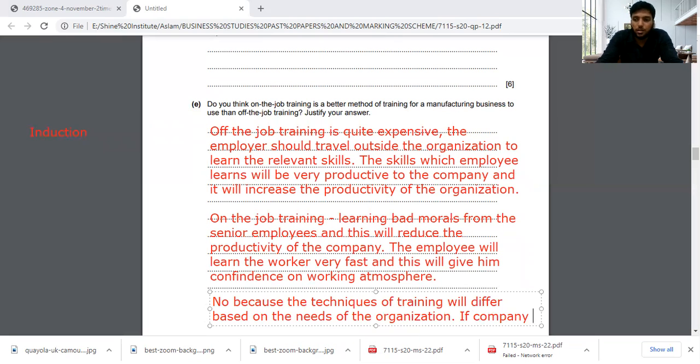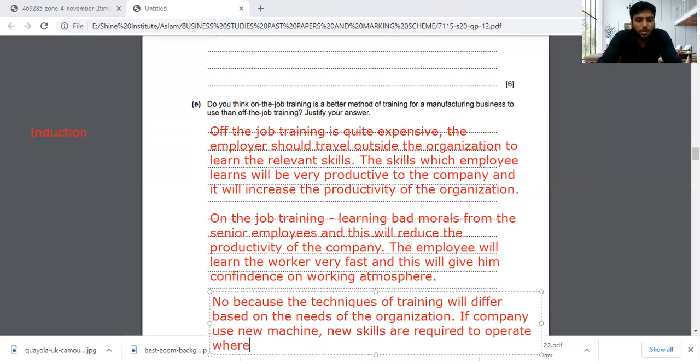If the company uses a new machine, new skills are required to operate it, where off-the-job training will be much better.